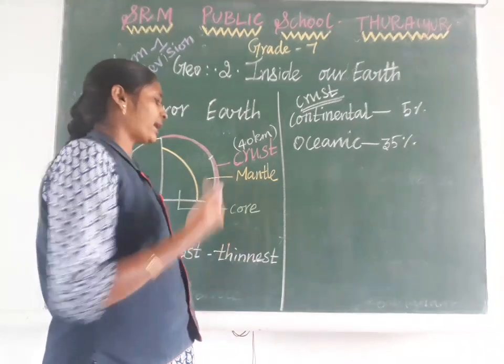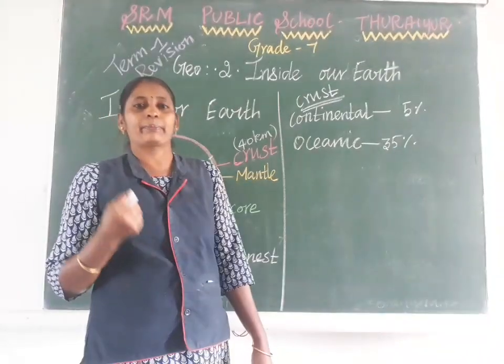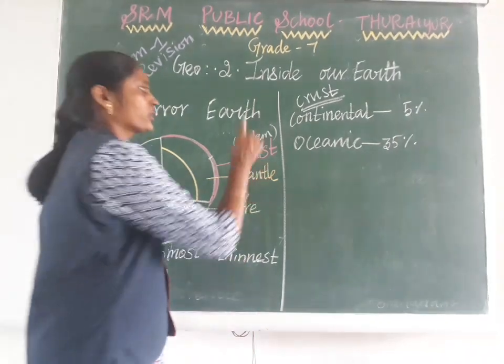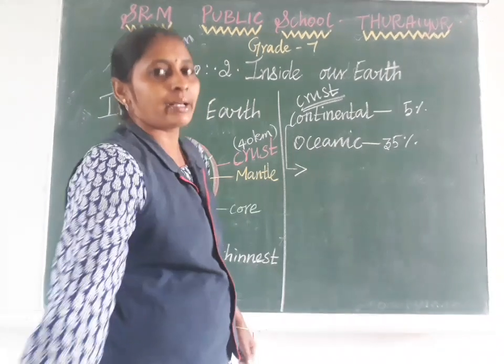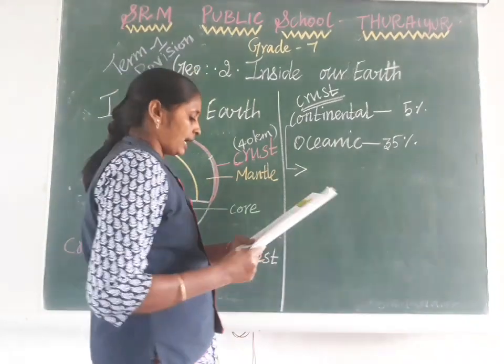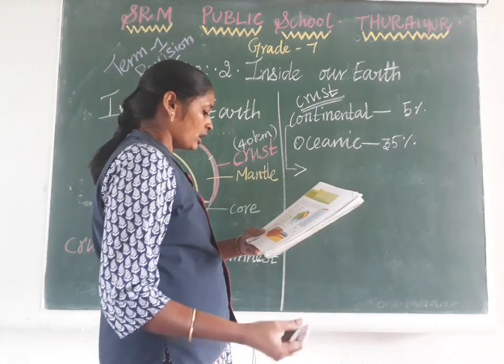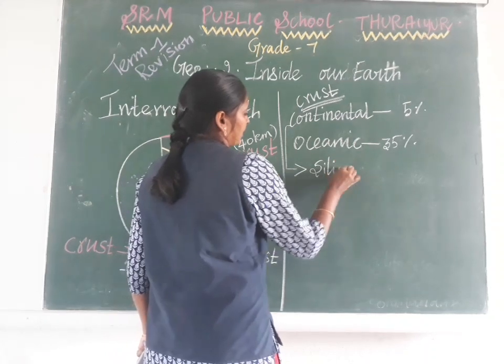In all 3 layers, crust, mantle and core, some minerals are present in large amounts. In the continental crust, the minerals present in large amounts are silica and aluminium.